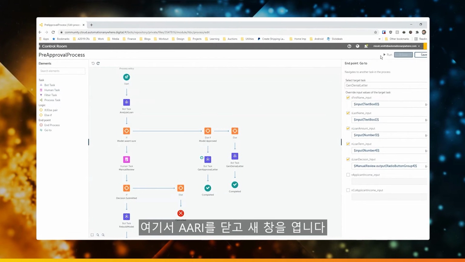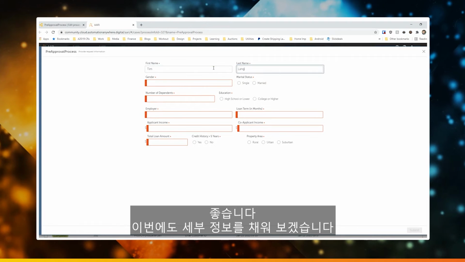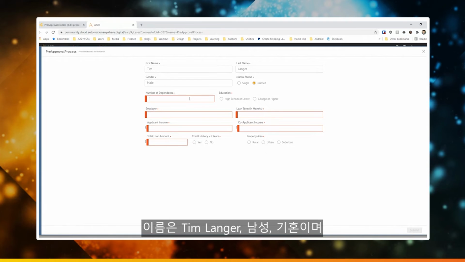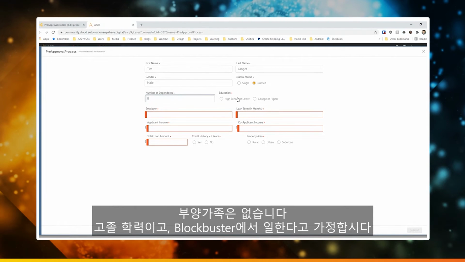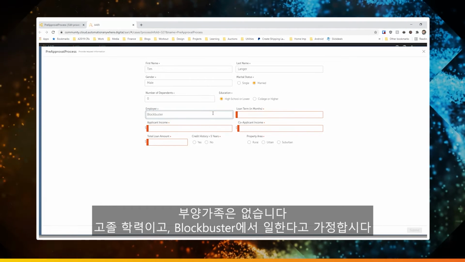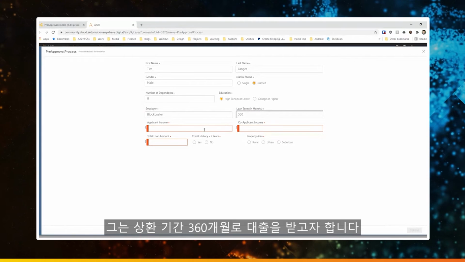I'm going to close RE right here so we get a new window. Okay, so this time I'm going to fill in the details. Tim Langer, we're going to say he's a male, he's married, he has 0 dependents, he has a high school education. We'll say that he works at Blockbuster. He wants a loan term for 360 months.